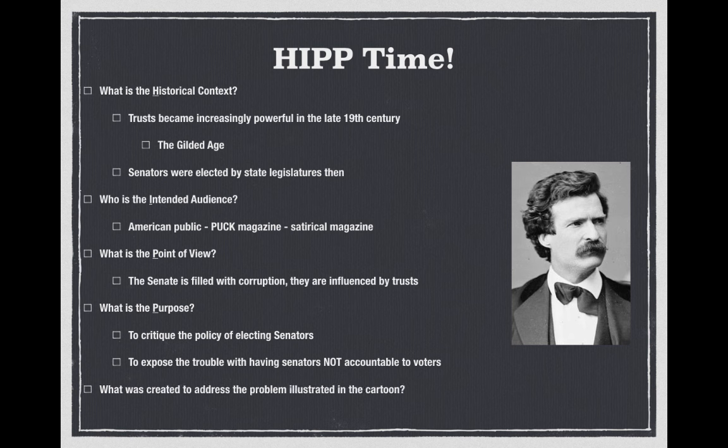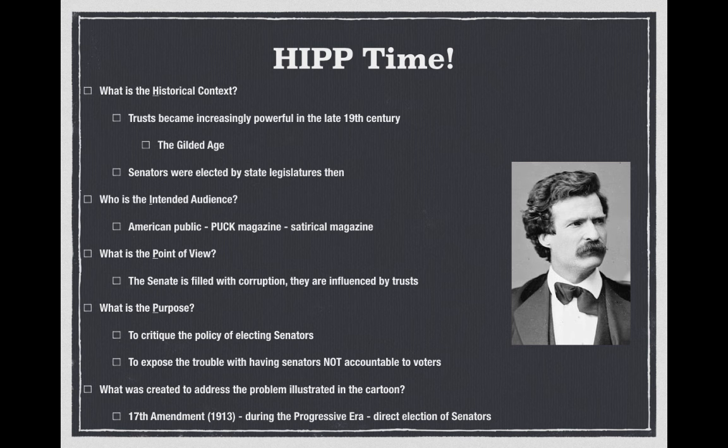Now, an important point to think about is what was created to address the problem illustrated in the cartoon. This could be a possible synthesis point if you're writing a DBQ about this. The 17th Amendment passed in 1913 during the Progressive Era. That created the direct election of senators. So from 1913 forward in U.S. history, it's the American public that votes for senators, not state legislatures.